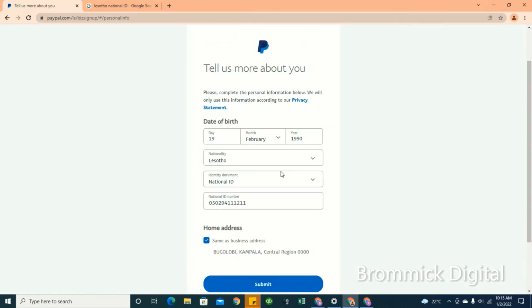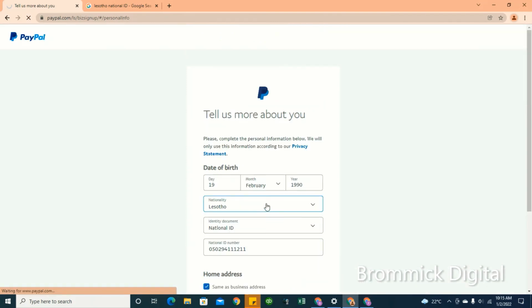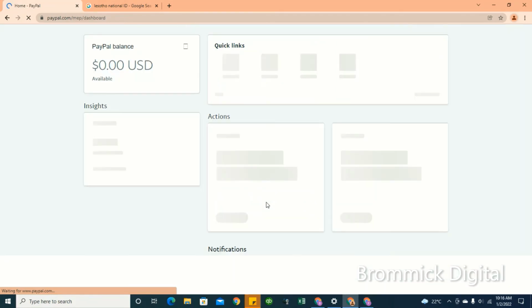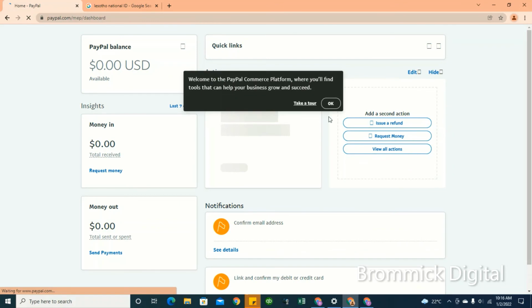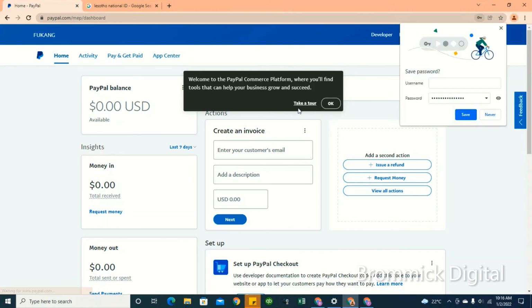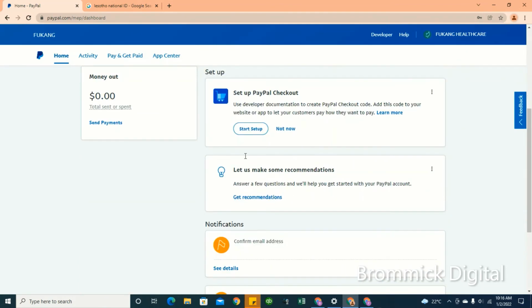Okay, so you can see once you fill all the information, create, submit. Once you've submitted, PayPal will review and then they will approve the account. Okay, so guys, boom, kaboom, guys. Yes, we are good to go. We now have a working PayPal account that can actually receive payments, guys. Are you as excited as me?